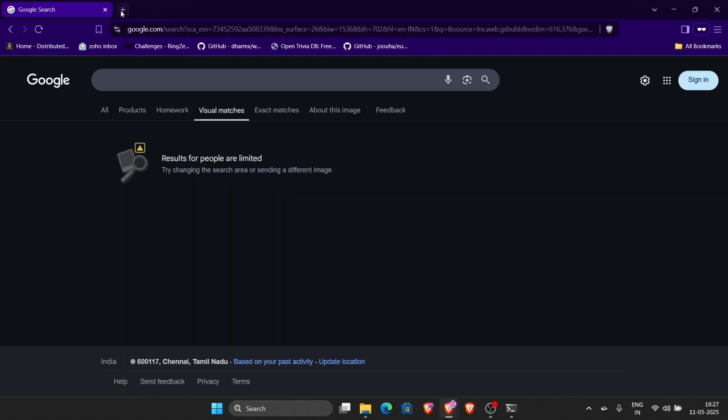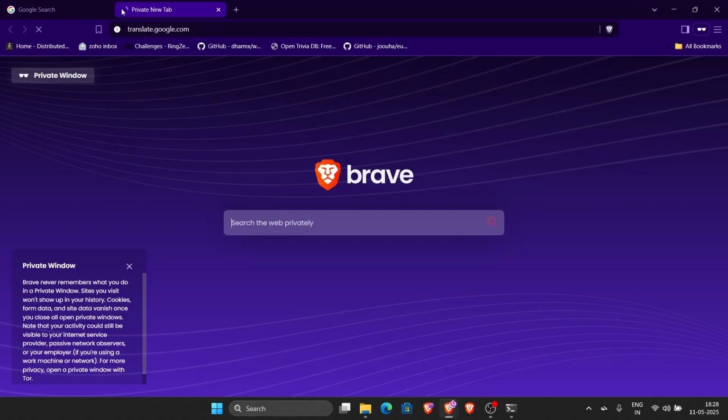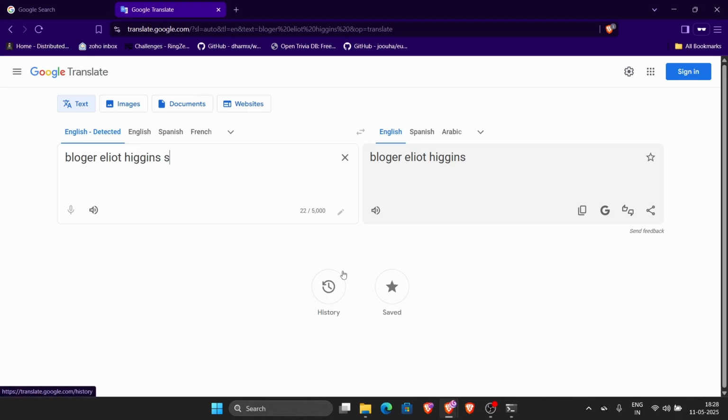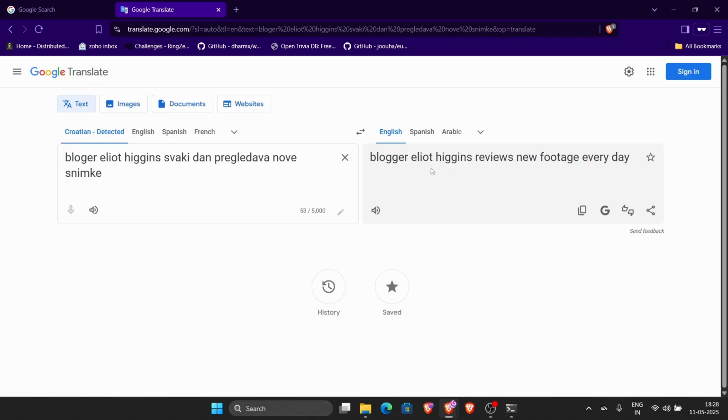The place to go is Google Translate, and you can see it translates it, and we have the language here to be Croatian. So that's good, we have something about this image.